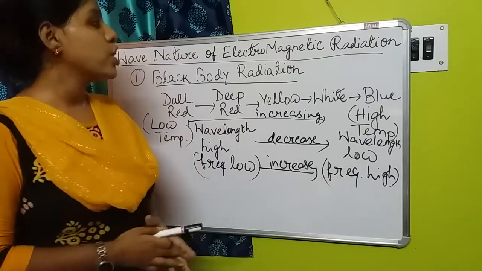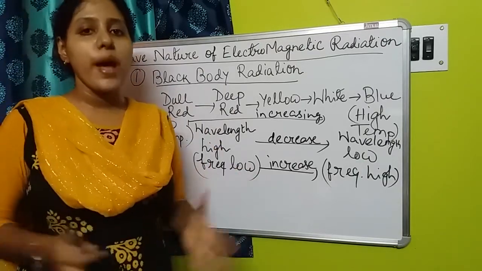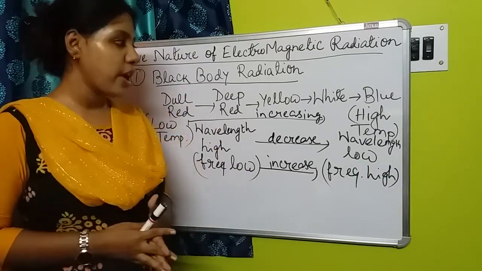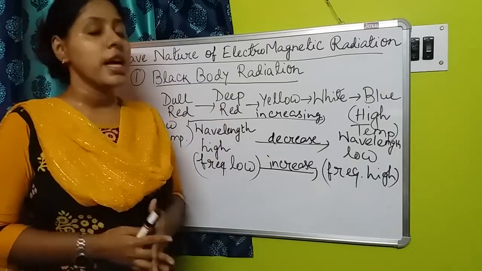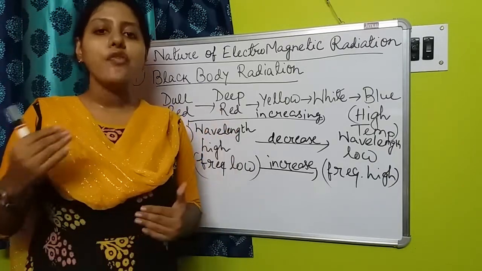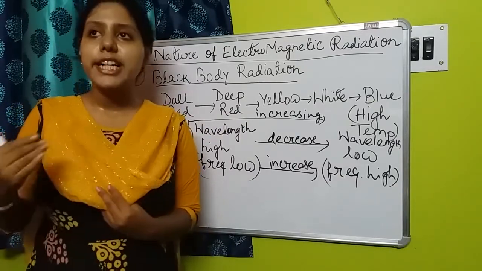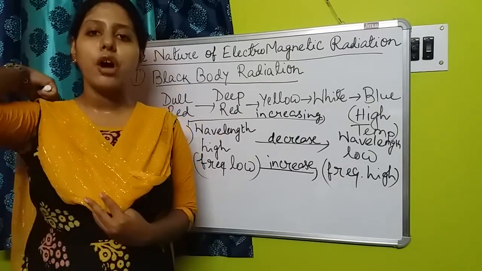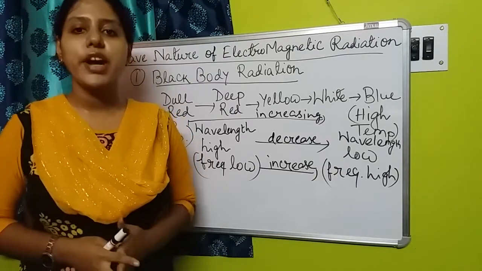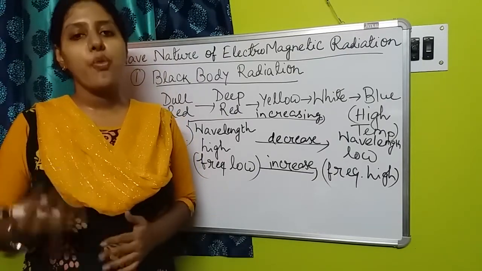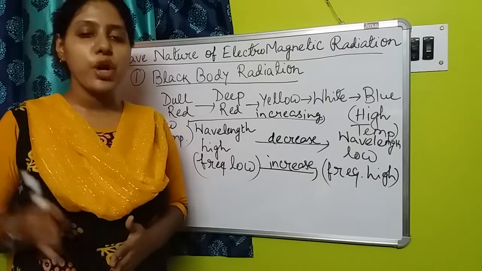But according to electromagnetic wave theory, the energy of an electromagnetic radiation depends on the intensity of the light, and not on the wavelength or the frequency.